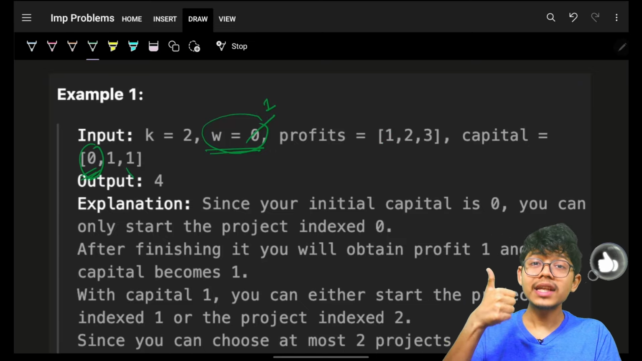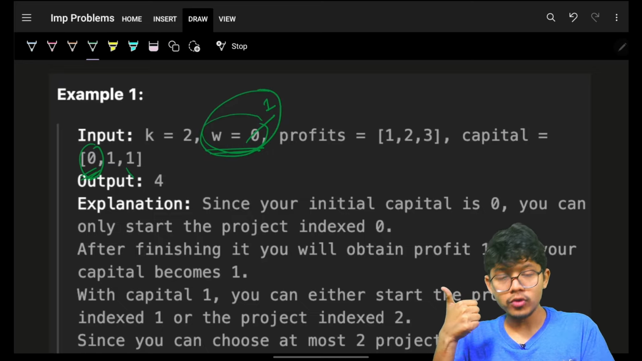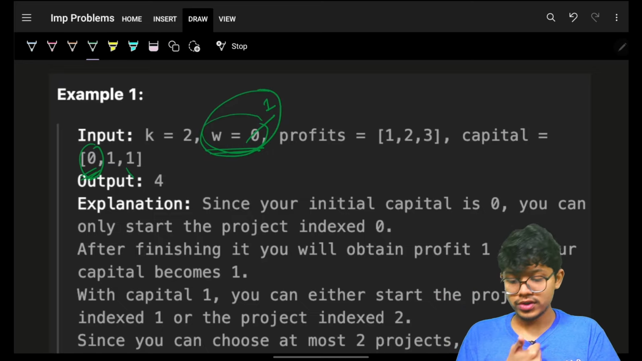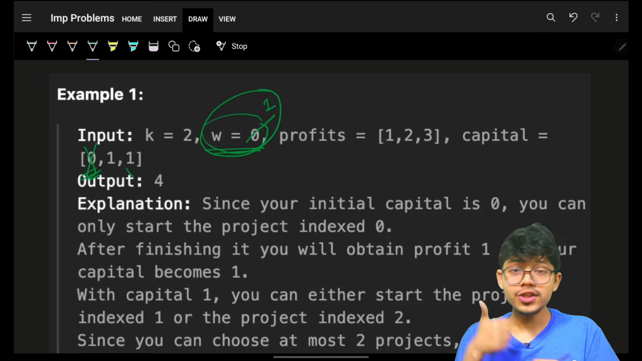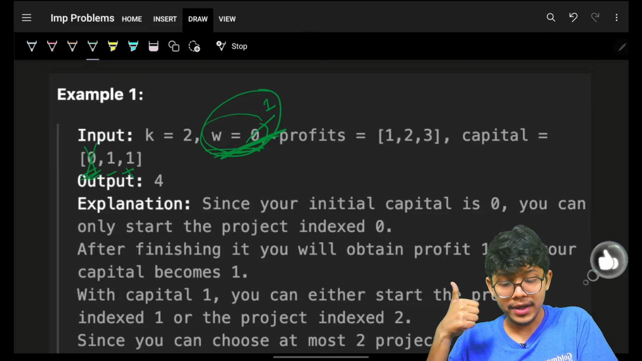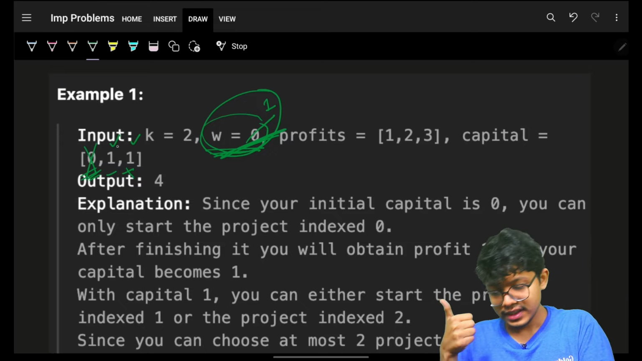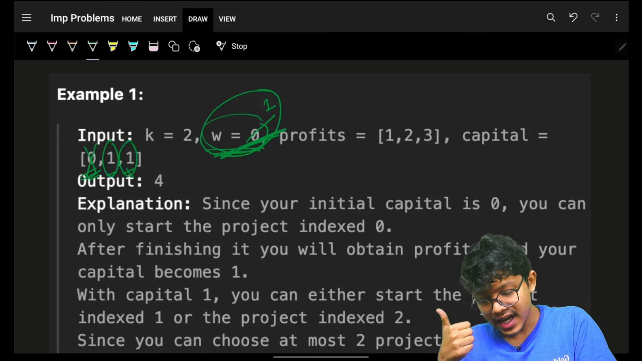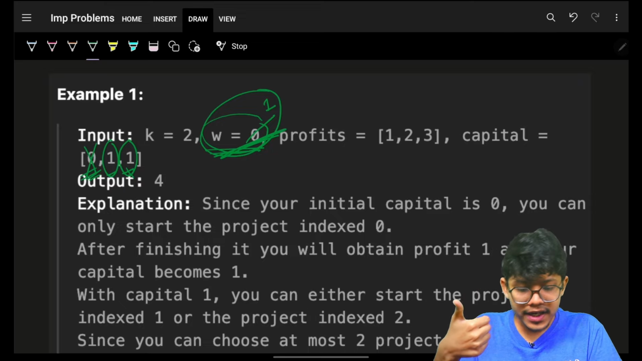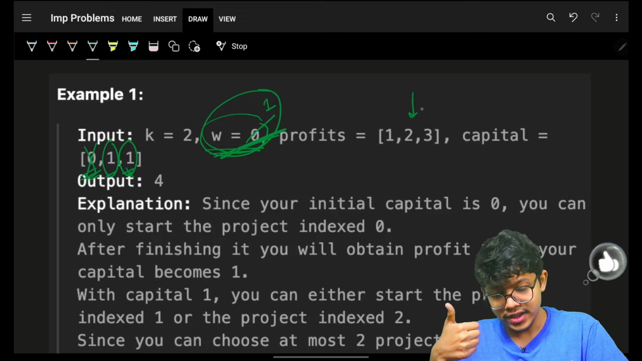Now my total capital is 1. What all can I choose? I have already chosen the first project, so I cannot choose it again. I can choose this and this, because my total capital right now is 1, and the capital required for these projects are 1 and 1. So I can choose this or this.